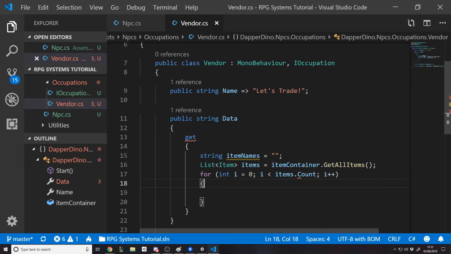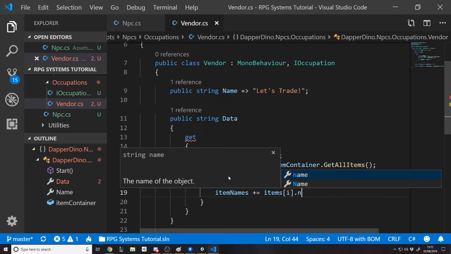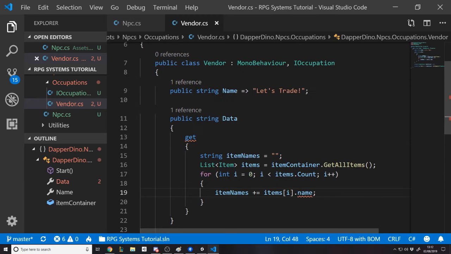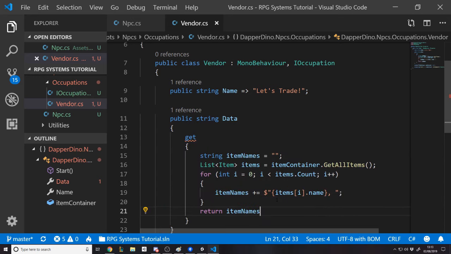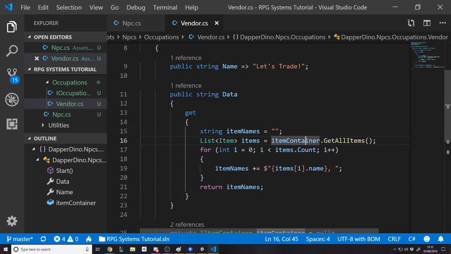So we're going to loop for all the items and then say item names plus equals items I dot name. And then return the item names at the end.